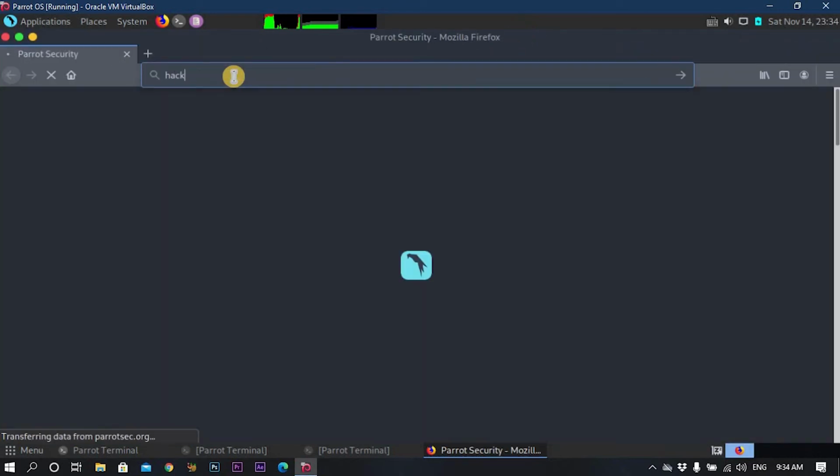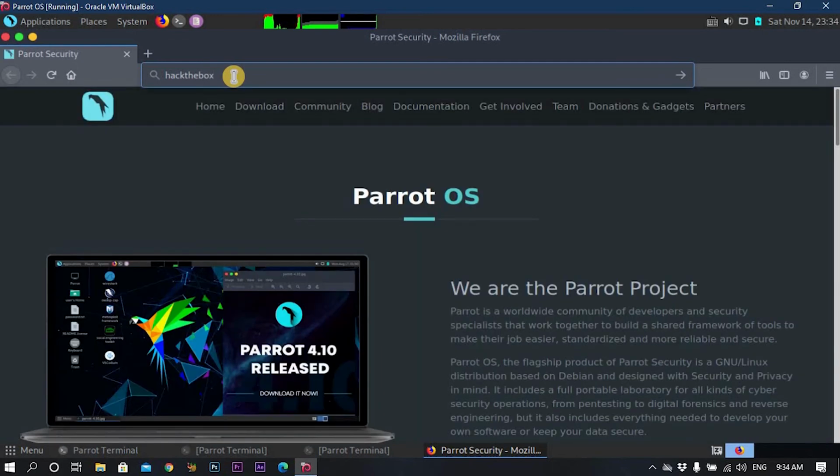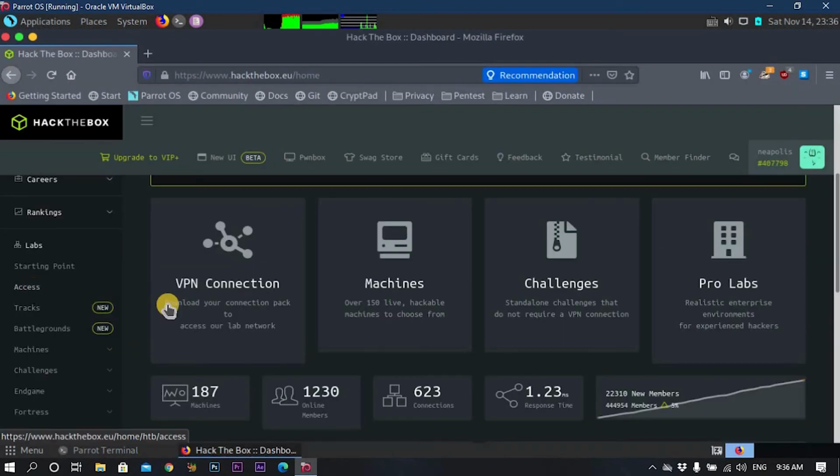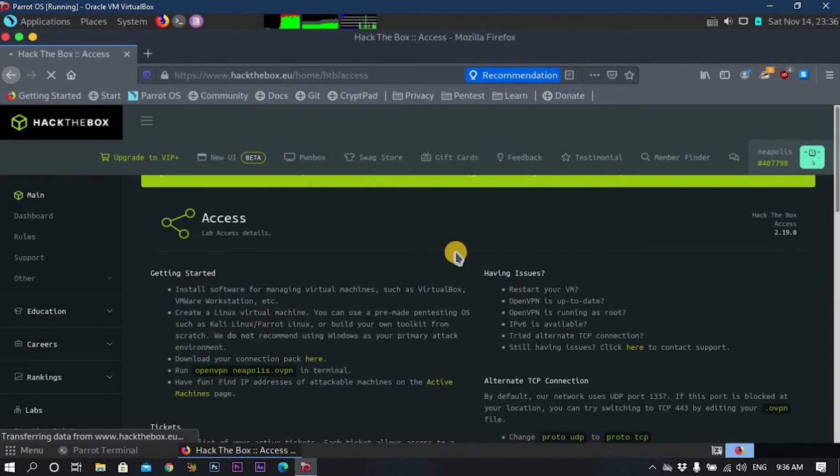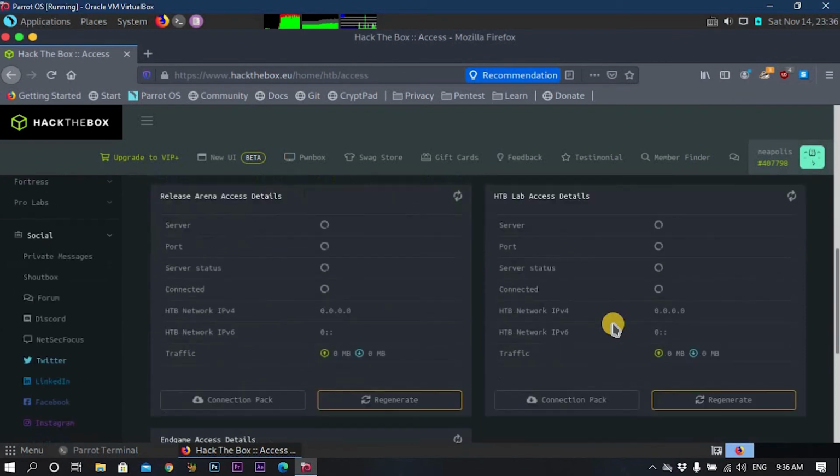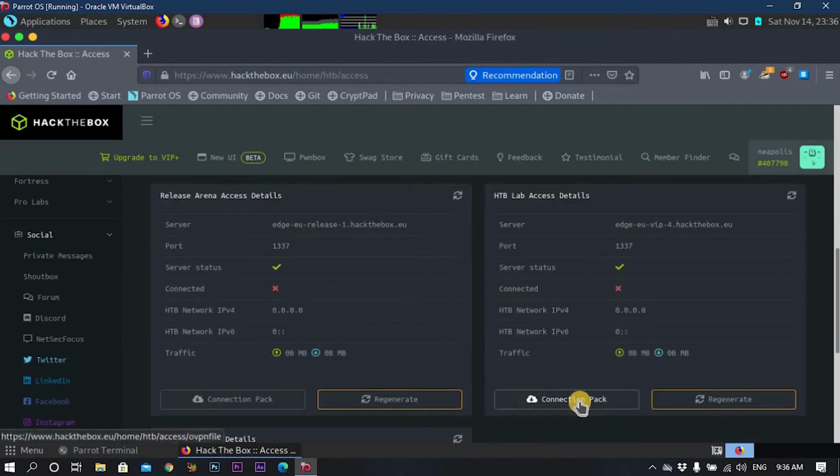The website name is Hack the Box. Now I will go to Access in order to set up a fast virtual lab for our example. I will just download my connection pack.